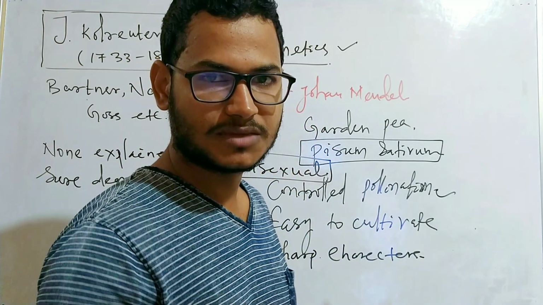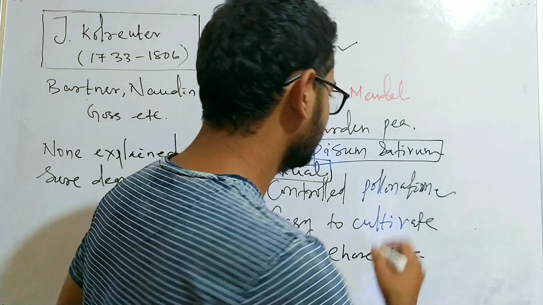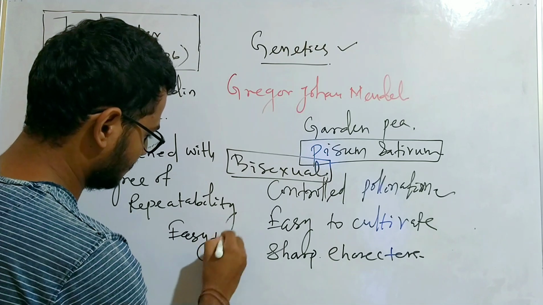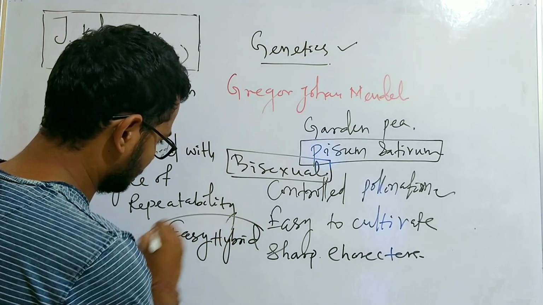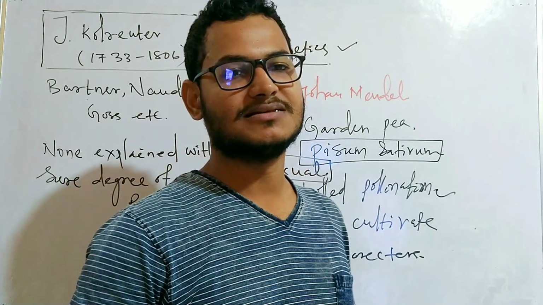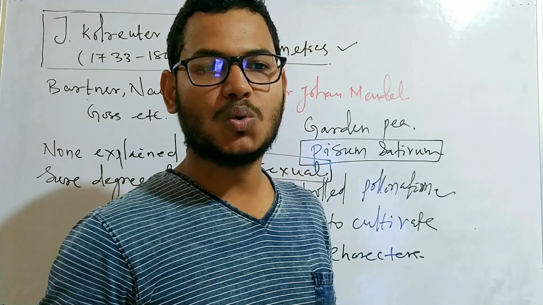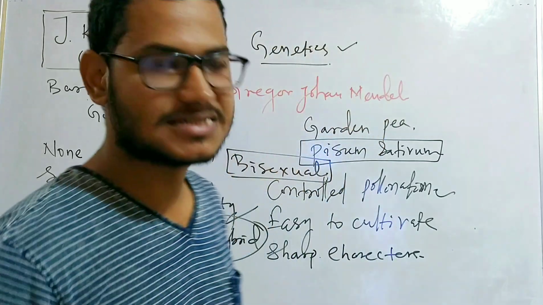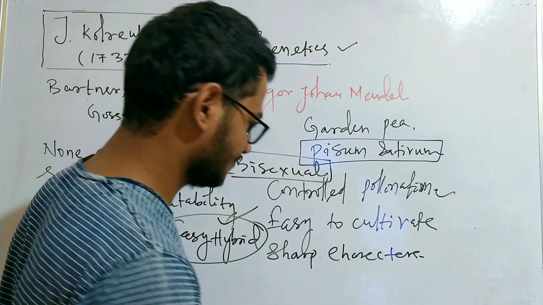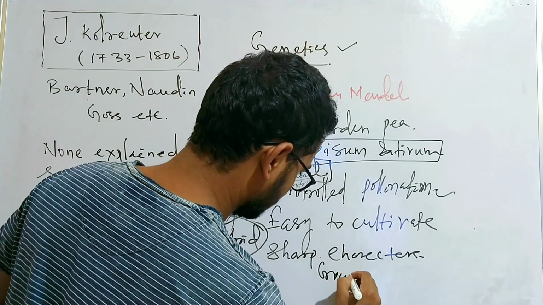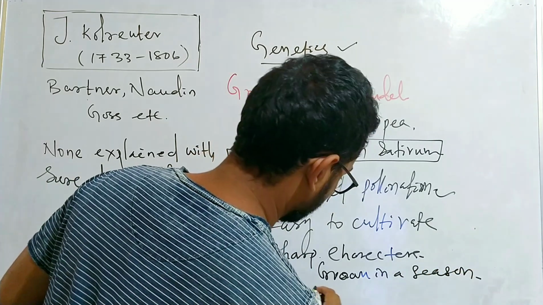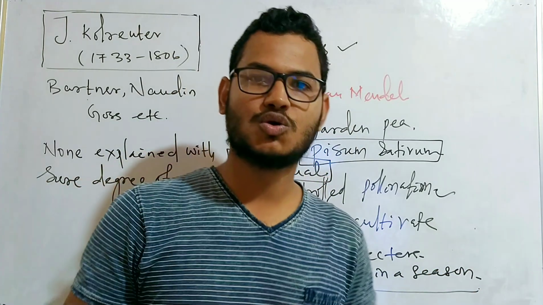Next one is that it can be easily hybridized. Pisum sativum can be hybridized easily. Next one is that it can grow to maturity in a season. It is an annual plant, and in a single season it can be grown to maturity.